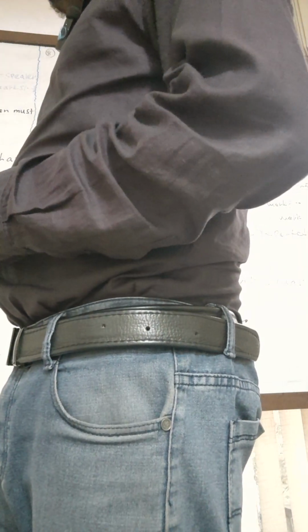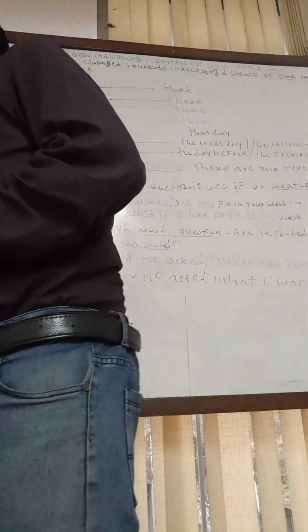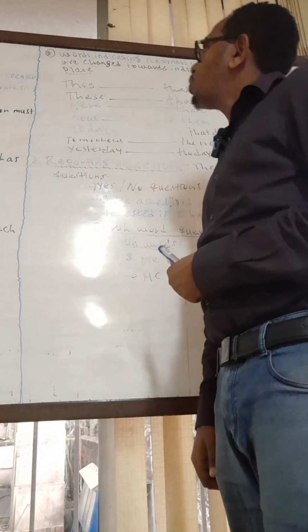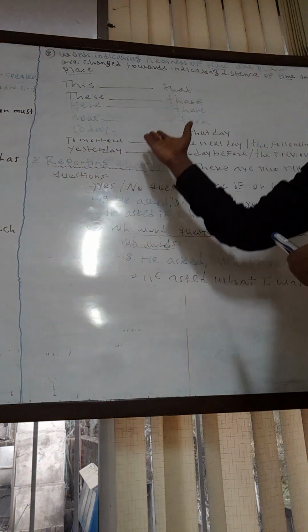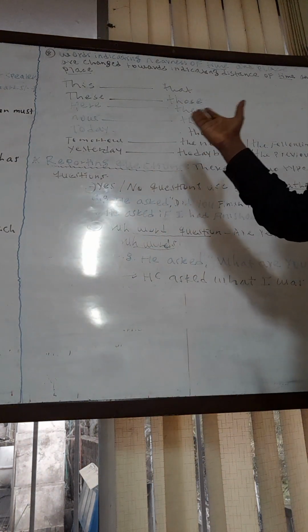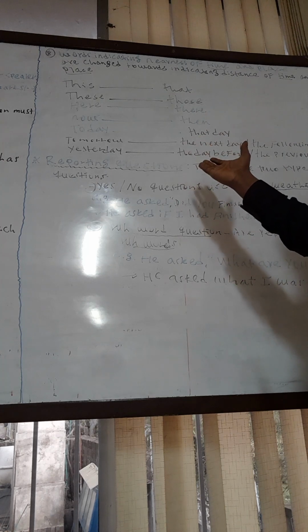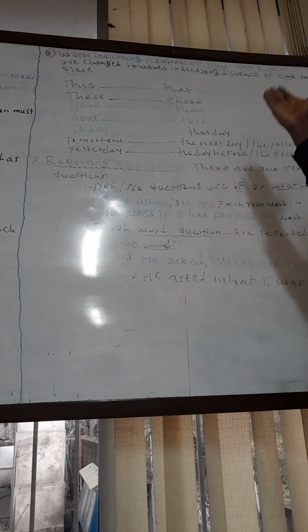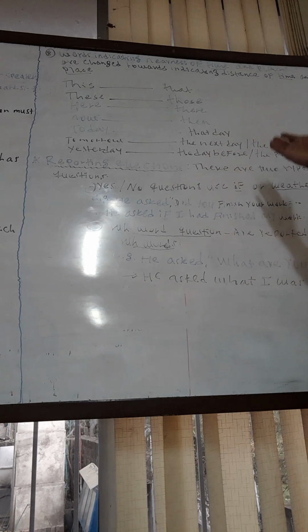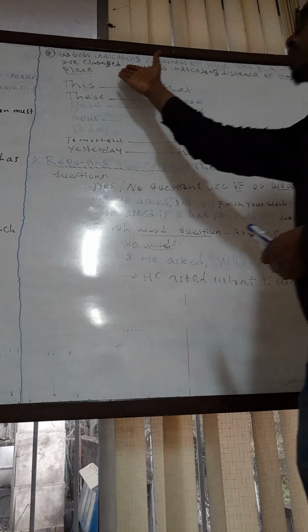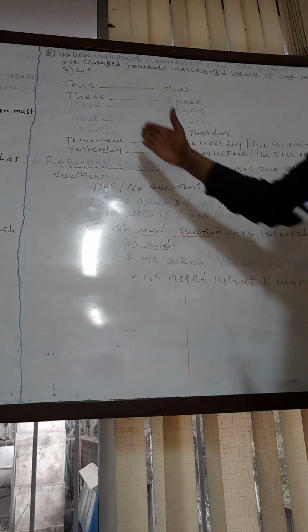While converting the direct speech into indirect speech, the tense of the verb must be changed, so we should know this part as we have discussed so far. And there are also conditions that make us change words indicating nearness of time and place towards words indicating distance of time and place. So we should know this part.